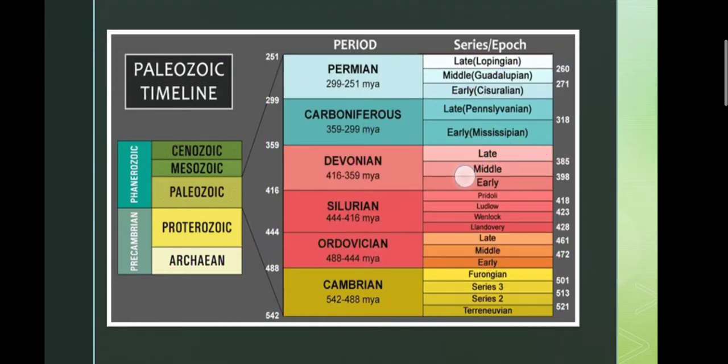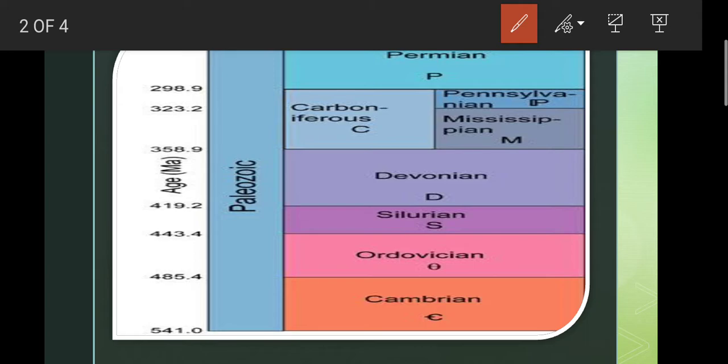Now let us focus on the periods of the Paleozoic era. This era started around 541 million years ago, and it proceeded up to 251 or 252 million years ago.